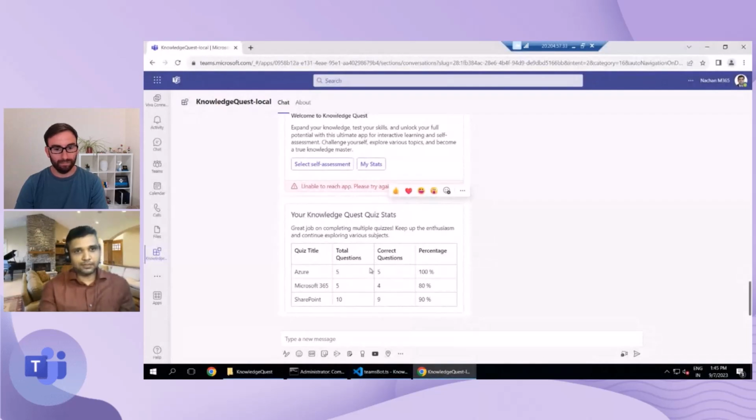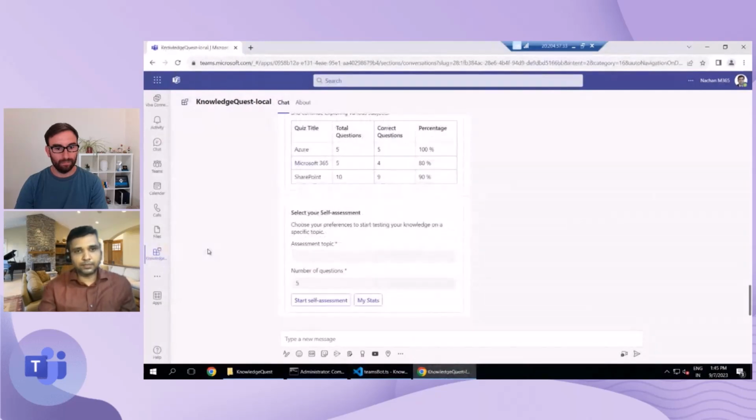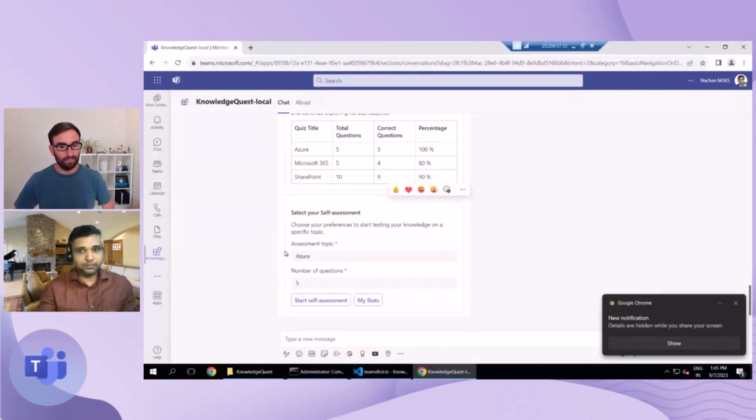Okay. So now let's say you want to test out your knowledge, you can click select self assessment, and this will give you a wizard wherein you can select the topic. Let's say I want to assess my knowledge on Microsoft Azure, so I can place that topic. But again, this bot is not limited to testing only technological topics. As I said, you can also test anything related to history, geography, literature, anything that you are interested in, because in the background it is using Azure OpenAI services. So feel free to test out your knowledge on any subject.